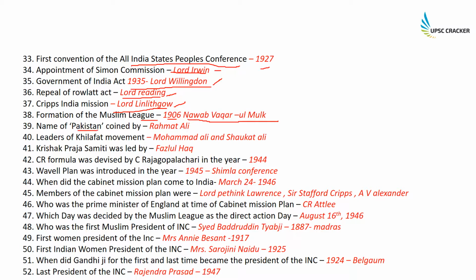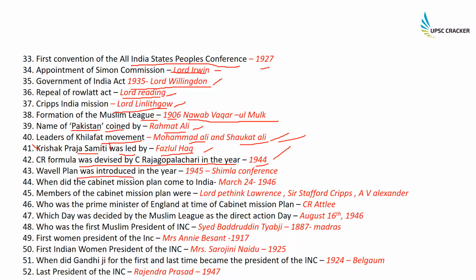Formation of the Muslim League, that was done in 1906 and was formed by Nawab Waqar-ul-Mulk. The term Pakistan was coined by Mr. Rahmat Ali. He was a Cambridge scholar. Leaders of the Khilafat movement were Muhammad Ali and Shaukat Ali. This question is also very important, it came last year as well. Who led the Krishak Praja Samiti? This was led by Fazlul Haq. The CR formula was devised by C. Rajagopalachari in the year 1944.